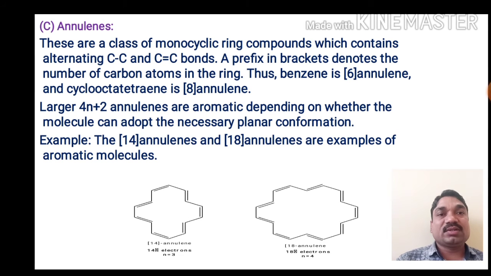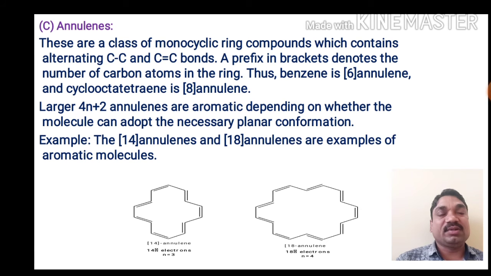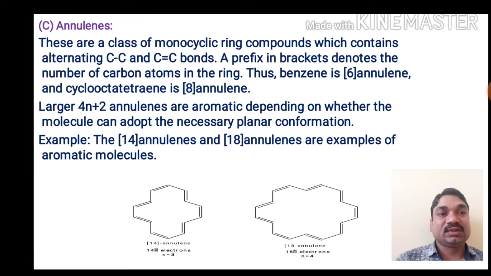Larger 4n plus 2 annulenes are aromatic depending upon whether the molecule can adopt the necessary planar conformation. For example, the [14]annulene and [18]annulene are examples of aromatic compounds. So here [14]annulene contains 14 pi electrons, n is equal to 3, and it follows Huckel's rule of aromaticity and is aromatic in nature. [18]annulene has 18 pi electrons, n is equal to 4.